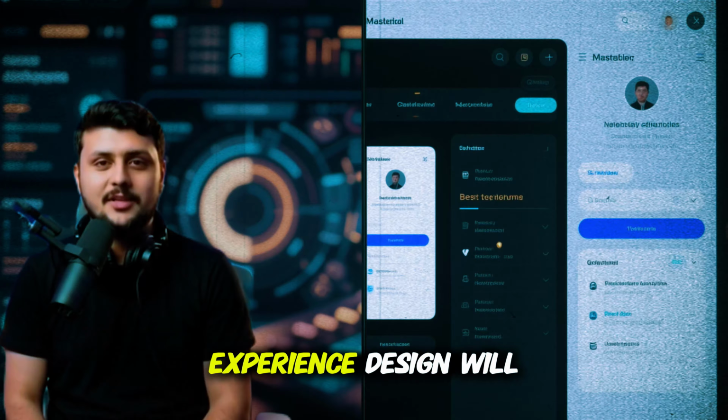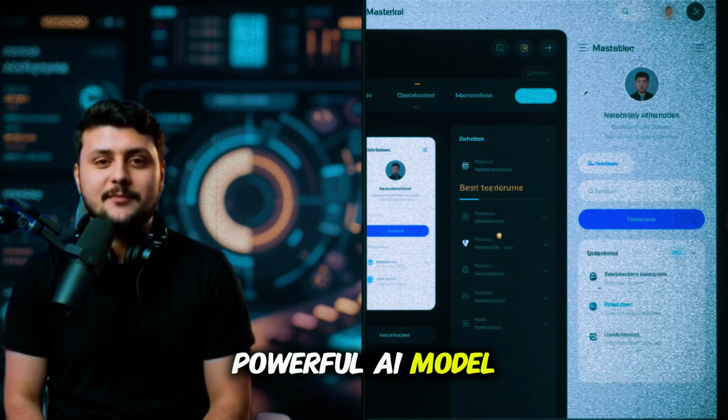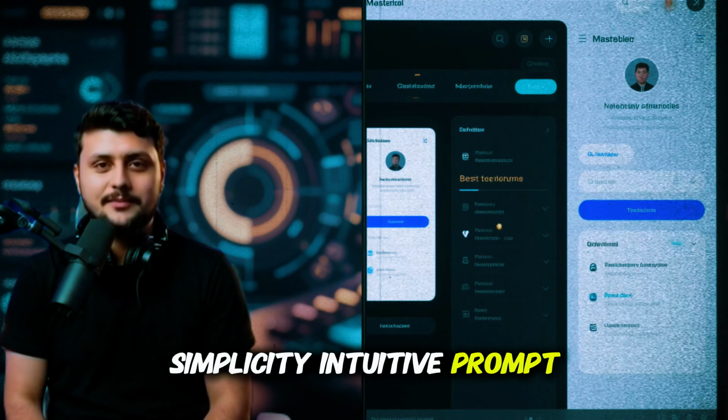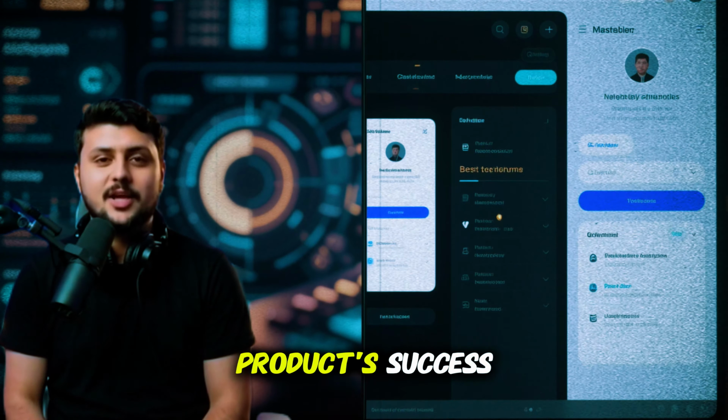noting that user experience design will determine mainstream adoption. Even the most powerful AI model can fail if the interface is complex. Simplicity, intuitive prompt assistance, style presets, and real-time previews can make or break the product's success.